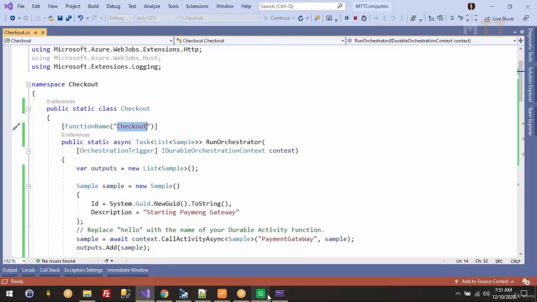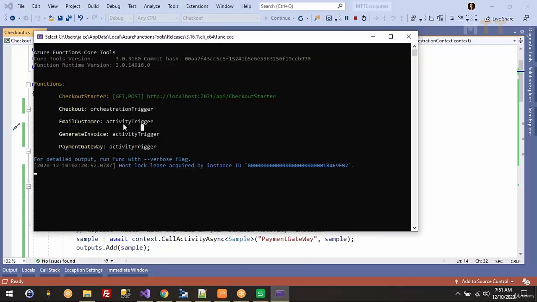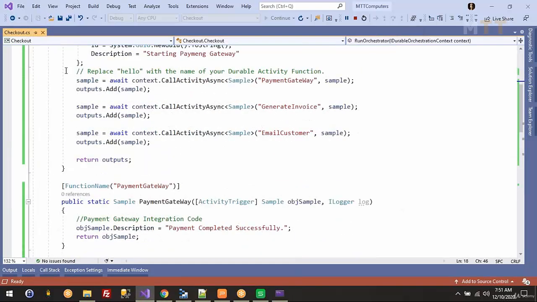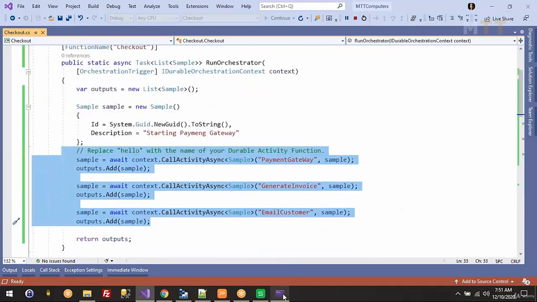Name. Then we have three activity functions: activity trigger, email customer, generate invoice, payment gateway. So this is getting displayed in alphabetical order like C, then D, E, F, G, then P. That doesn't mean that it will execute in this order. It will execute in the order you specified in the orchestrator function.